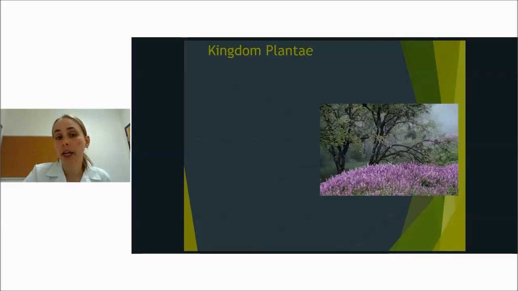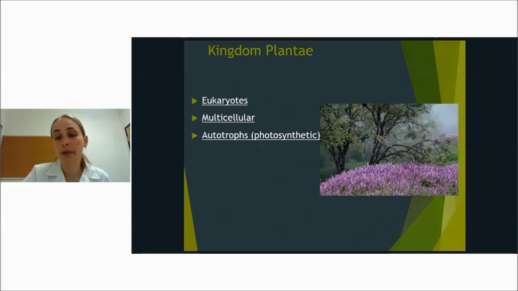The kingdom Plantae, eukaryotes as well. All plants are multicellular. They are all autotrophs, meaning they can do photosynthesis. If it is considered a plant, it is photosynthetic. They can reproduce both asexually or sexually.